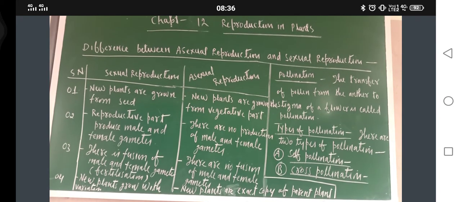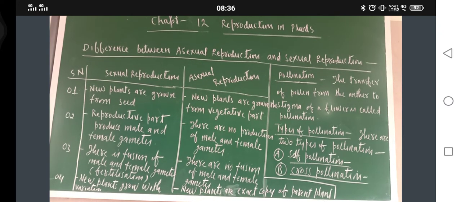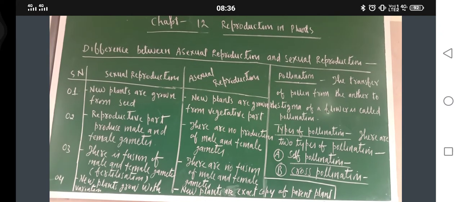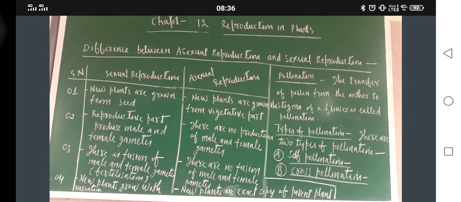In earlier classes I taught you sexual and asexual reproduction in plants, and now I am teaching you sexual reproduction in plants. So there is a clear-cut difference between sexual reproduction and asexual reproduction. What are those differences?